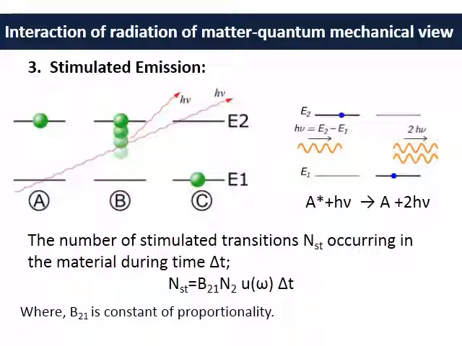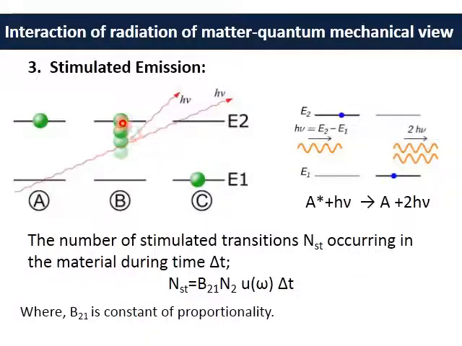The second type of emission is stimulated emission, and this is the most important process from the laser point of view. In this process, a stimulating photon induces the emission process by stimulating the atom in the higher energy state to de-excite to the lower energy state.